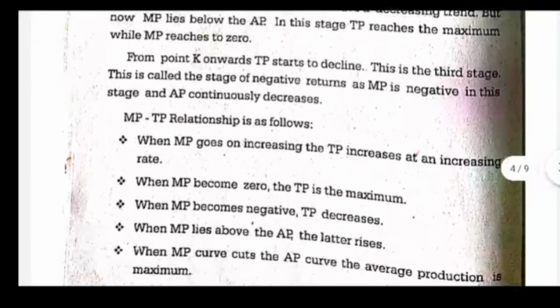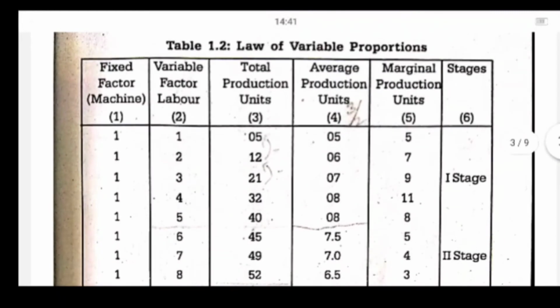Okay, yeah. So that is how it is. So the MP-TP relationship. Now what is the relation between the marginal product and the total product? When marginal product goes on increasing, TP increases at an increasing rate.